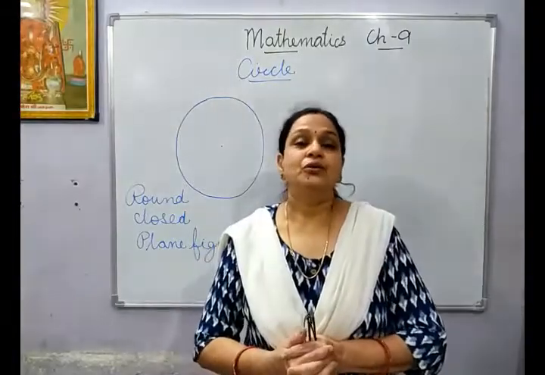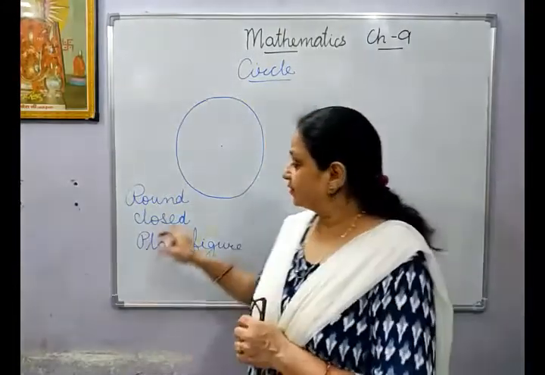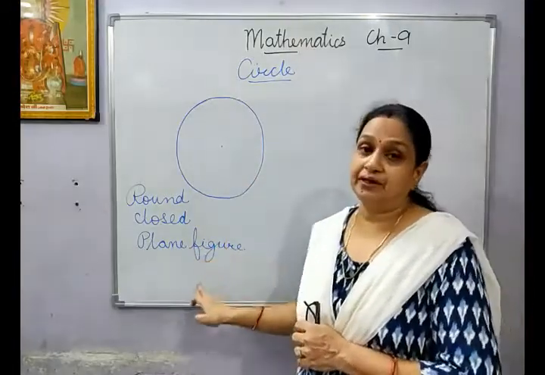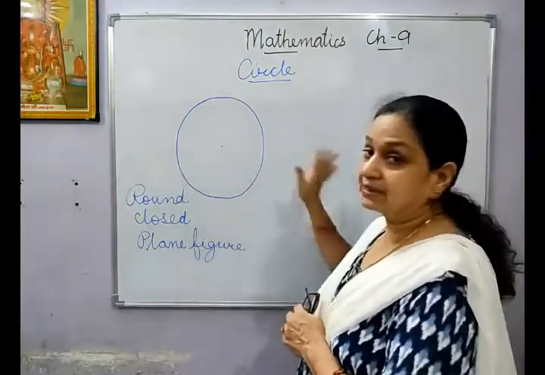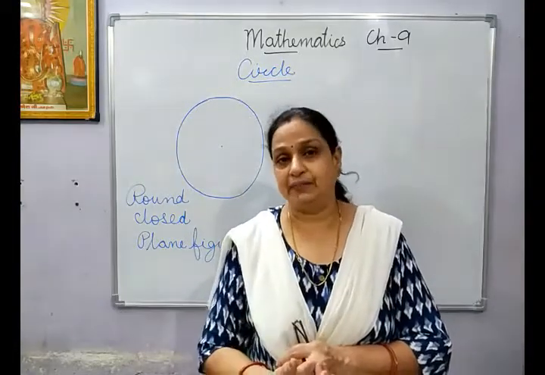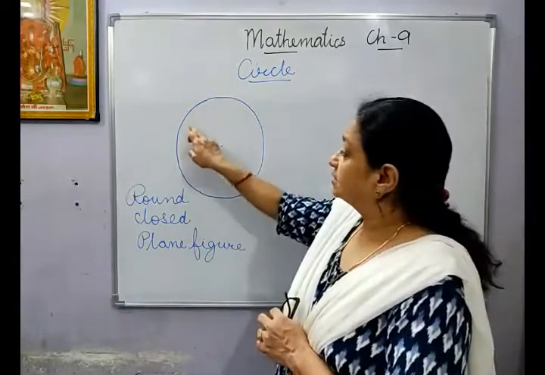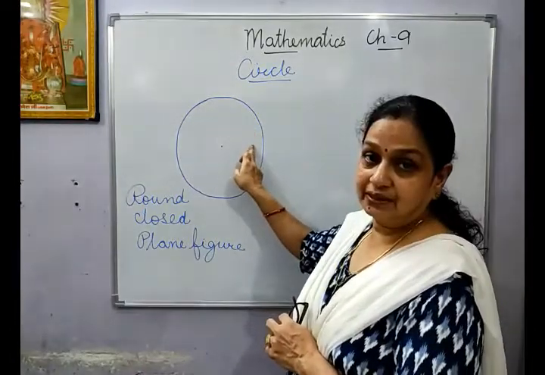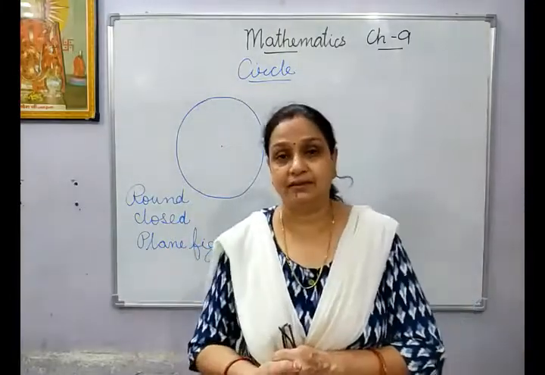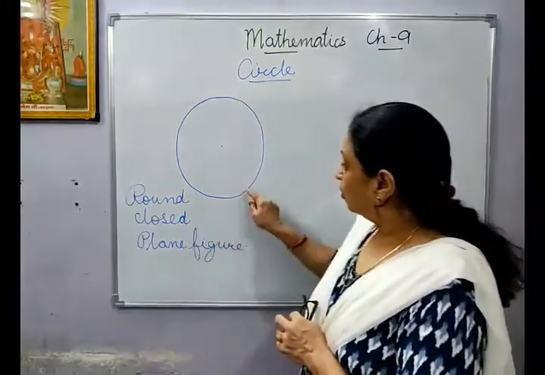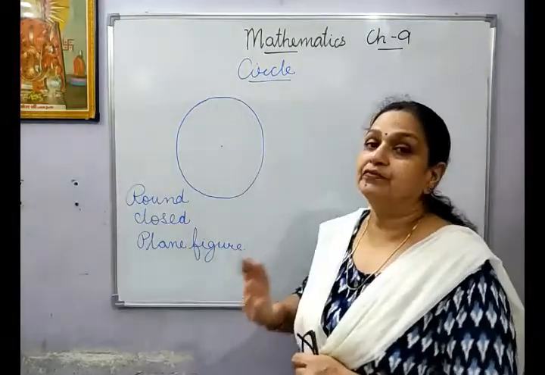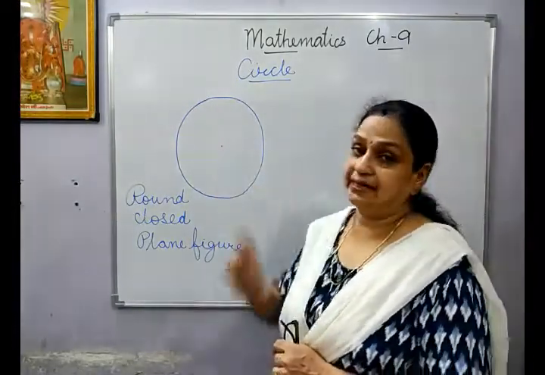Okay? So circle, if you see, is a round, closed, plane figure. Children, plane figure means it doesn't have any three dimensions. So circle is a plane figure, and it is also curved. It is a round, curved, closed, plane figure on which all the points on the boundary are equidistant from a fixed point that is called center.